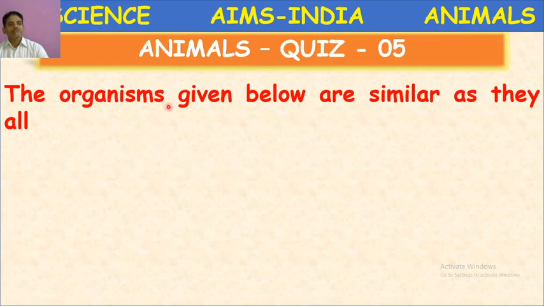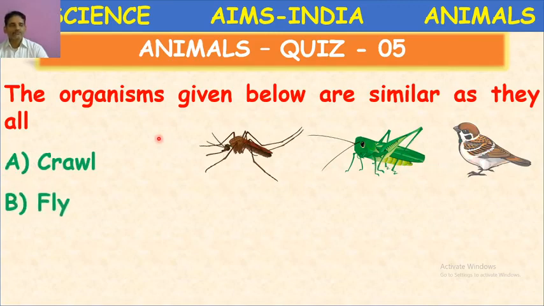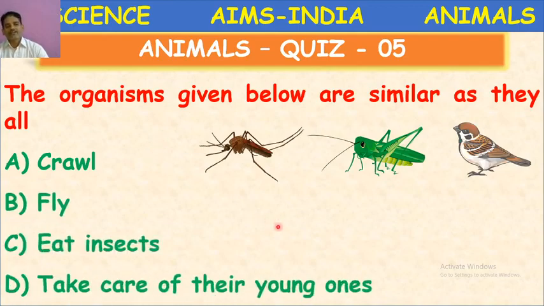The organisms given below are similar as they all. Here, mosquito is given, grasshopper is given, and a bird is given. They are similar. How? One of the characteristics is similar.